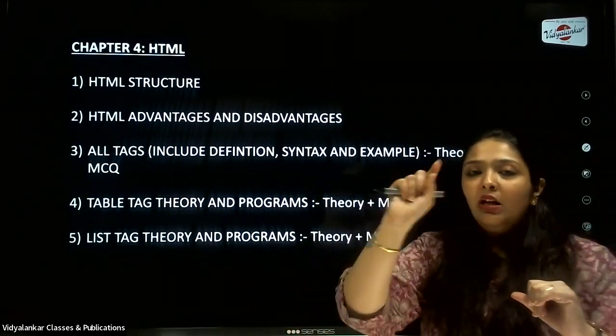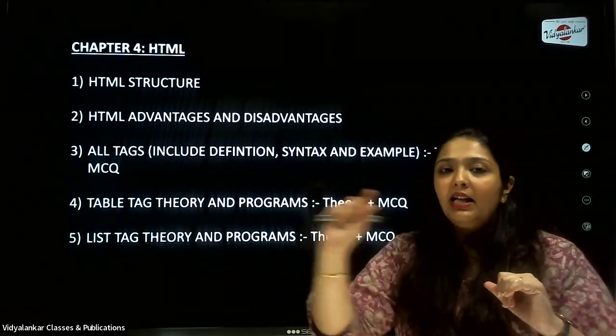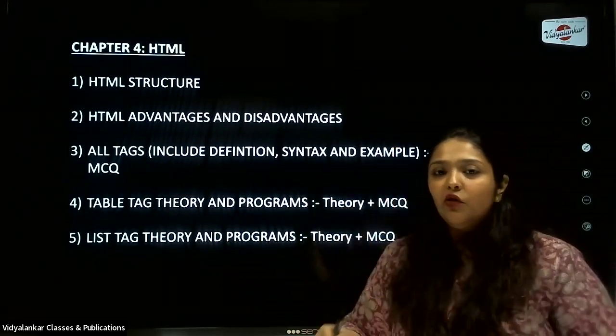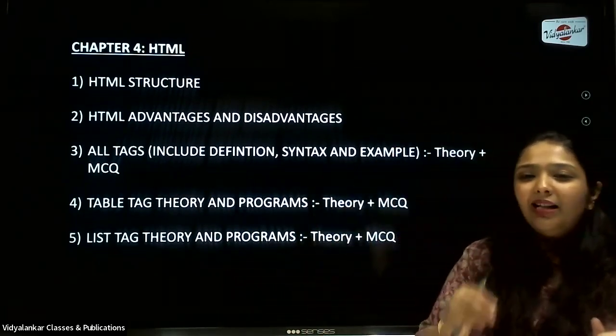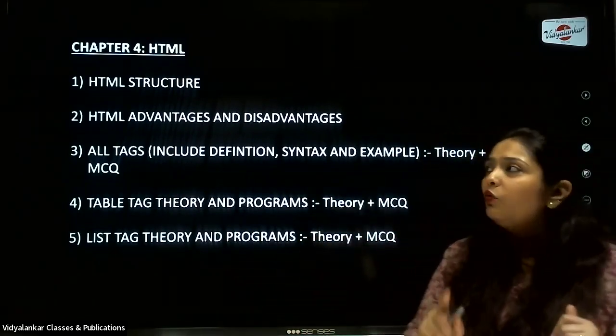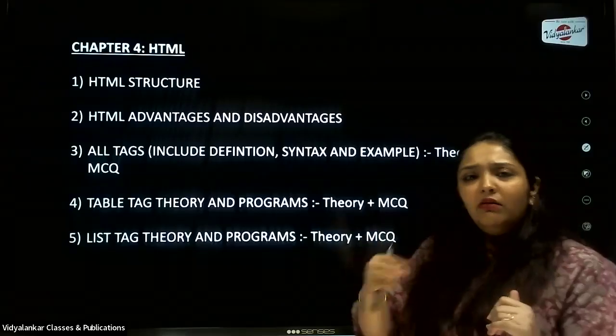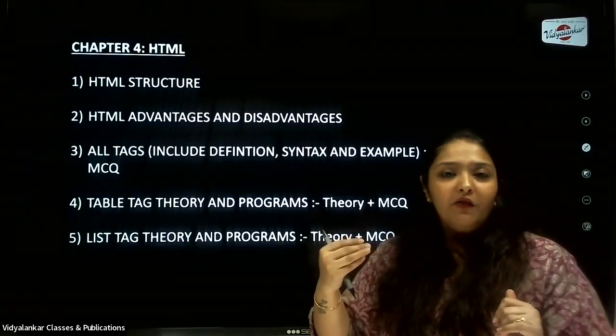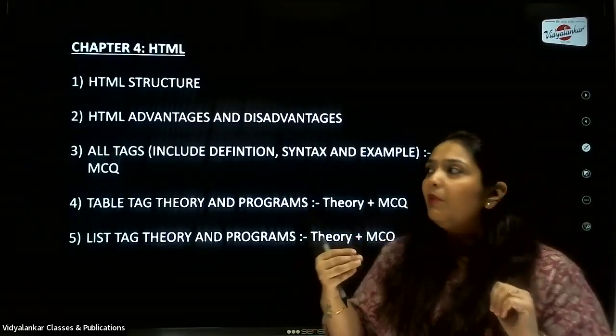1.5 marks I will give to the structure which you draw. That is the body, start with the HTML tag, then the head tag, title tag, the structure which you draw. That holds marks. Don't think that that's a diagram I'm not supposed to write. Don't make that mistake. You are required to do that. Write it. Then you just take one sample example of that structure. So that overall gives you 3 marks.